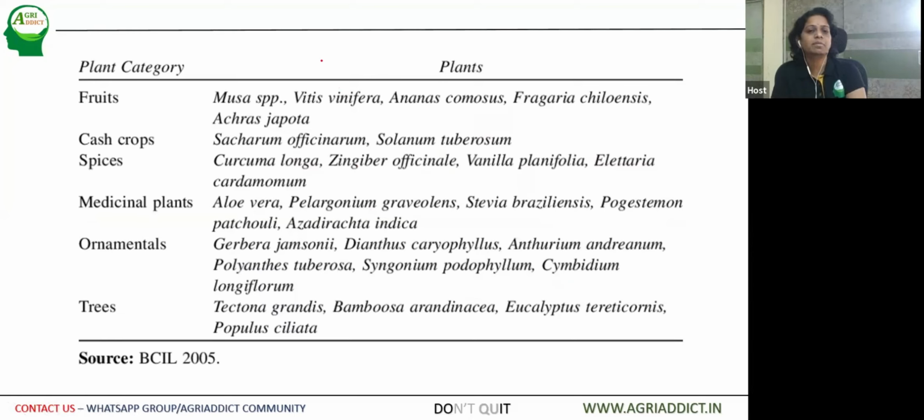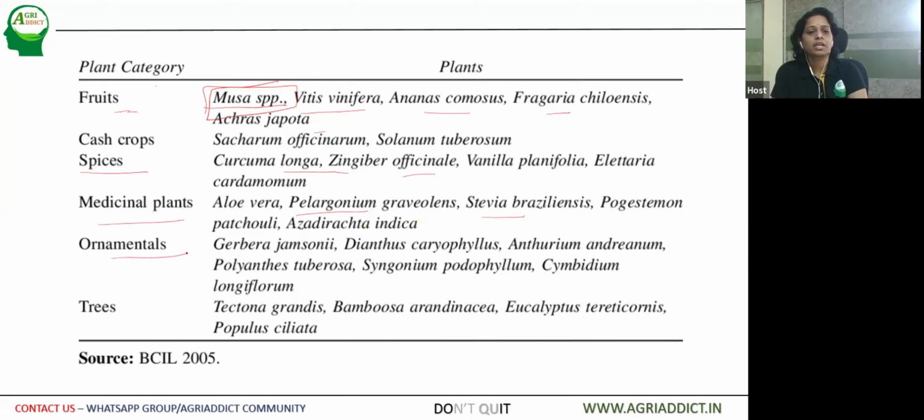And here this is a table which shows the different categories of plants or crops of horticultural importance, and examples of crops which are commercially cultivated through tissue culture. Among the fruits, Musa species, that is banana, ranks first. Then Vitis vinifera, Ananas comosus, Fragaria, strawberry, then sapota. Then spices: ginger, turmeric, vanilla, cardamom and all. Then medicinal plants: aloe vera, pelargonium, stevia, neem, pogostemon, all this.